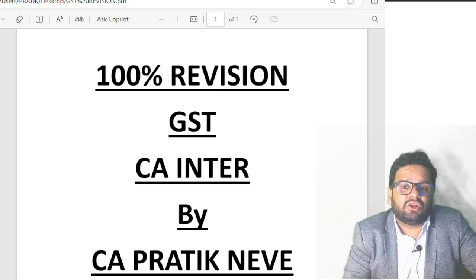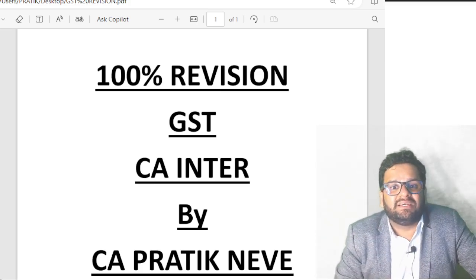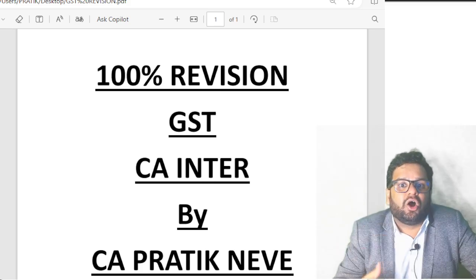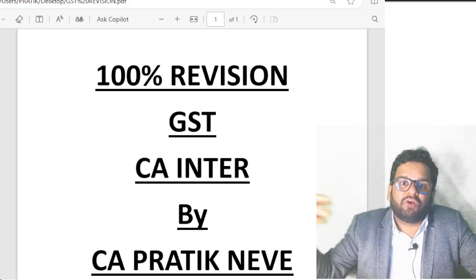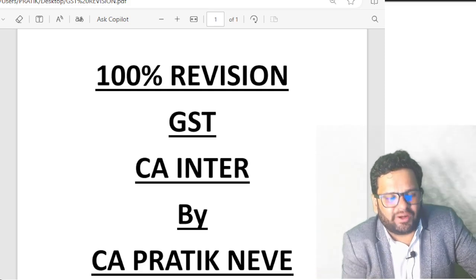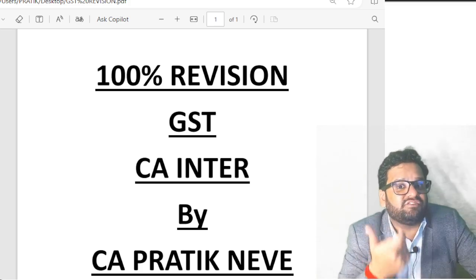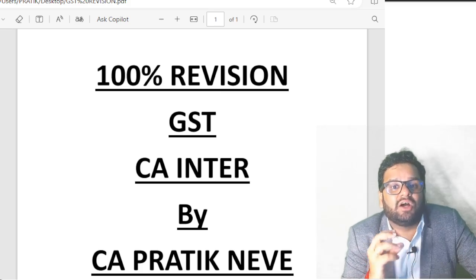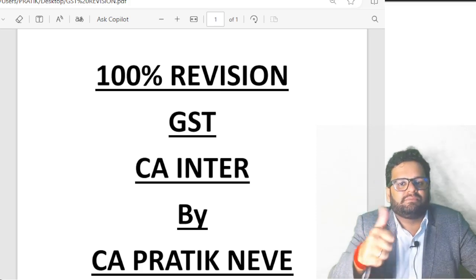But in this also ITC will be admissible if inward supply of this category is used to make taxable outward supply of the same category, or taxable composite or mixed supply which involves one of such inward supplies. Further, going ahead, if the employer is giving any benefit to the employee which is under government obligation, then again ITC will be admissible.